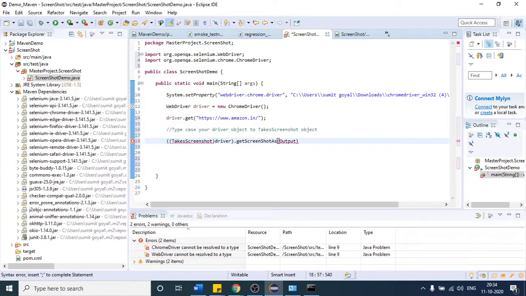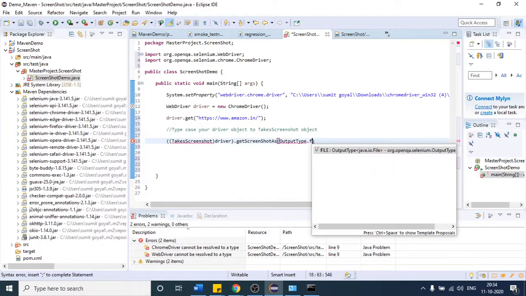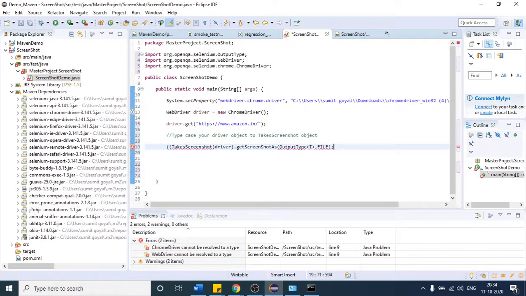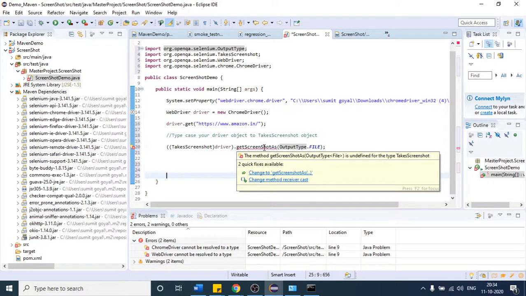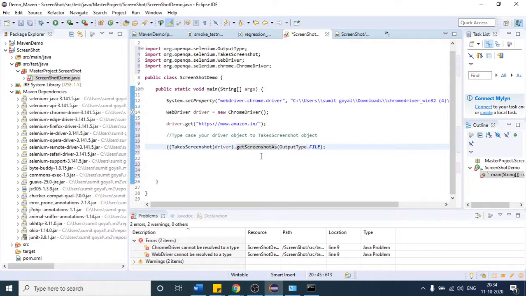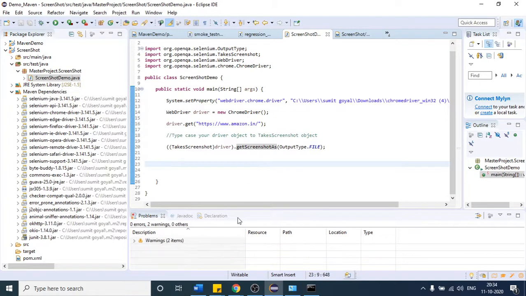So I will say output type should be file. Give me the screenshot in the form of file. So File. Let us import the package. Import this, and let me remove this. We do not require it here. Okay, capital S should be small s. Fine.